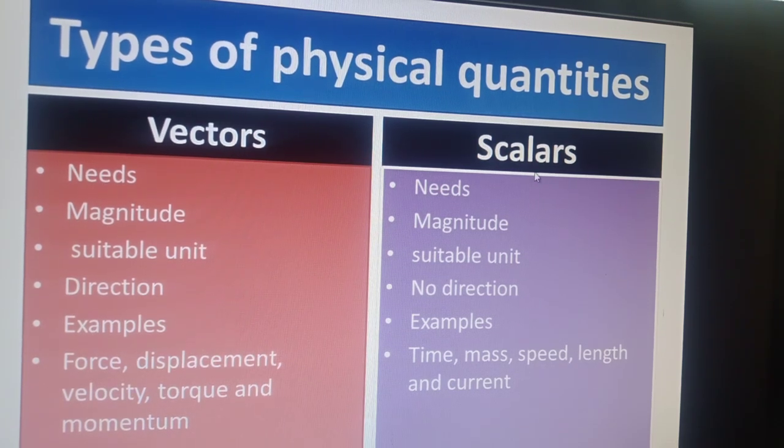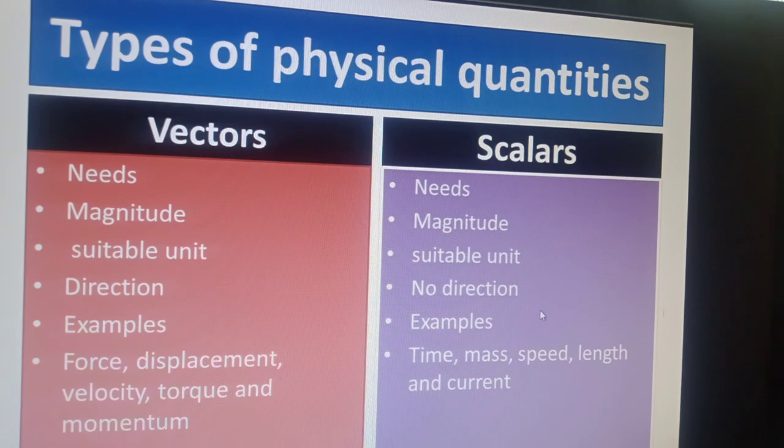Next, quantities are scalars or scalar quantities. For their complete description, we only need their magnitude along with a unit. No need of direction. These are also known as directionless quantities. Their examples are time, mass, speed, length of something, and current.